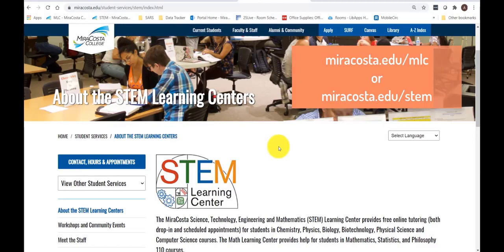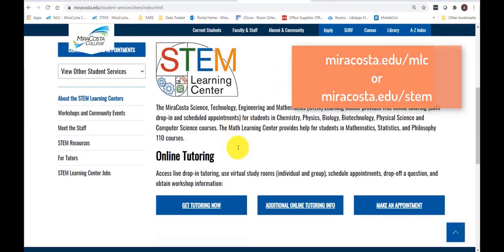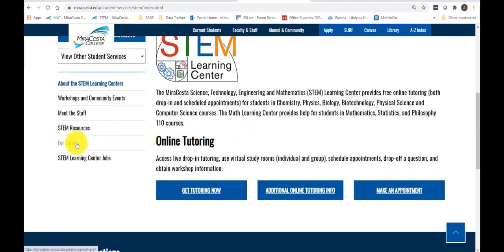So how do you find out if those appointments are filled? You go to SARS Anywhere. From the STEM and Math Learning Center web pages, you can select For Tutors and sign into the PortalGuard single sign-on system using your employee username, password, and two-factor authentication.